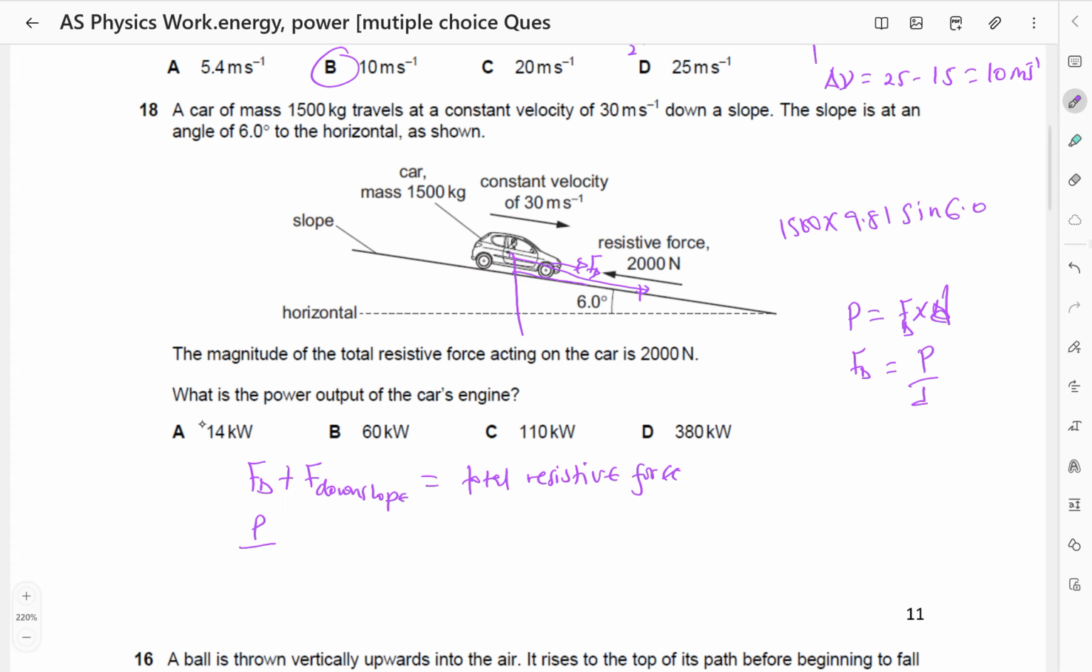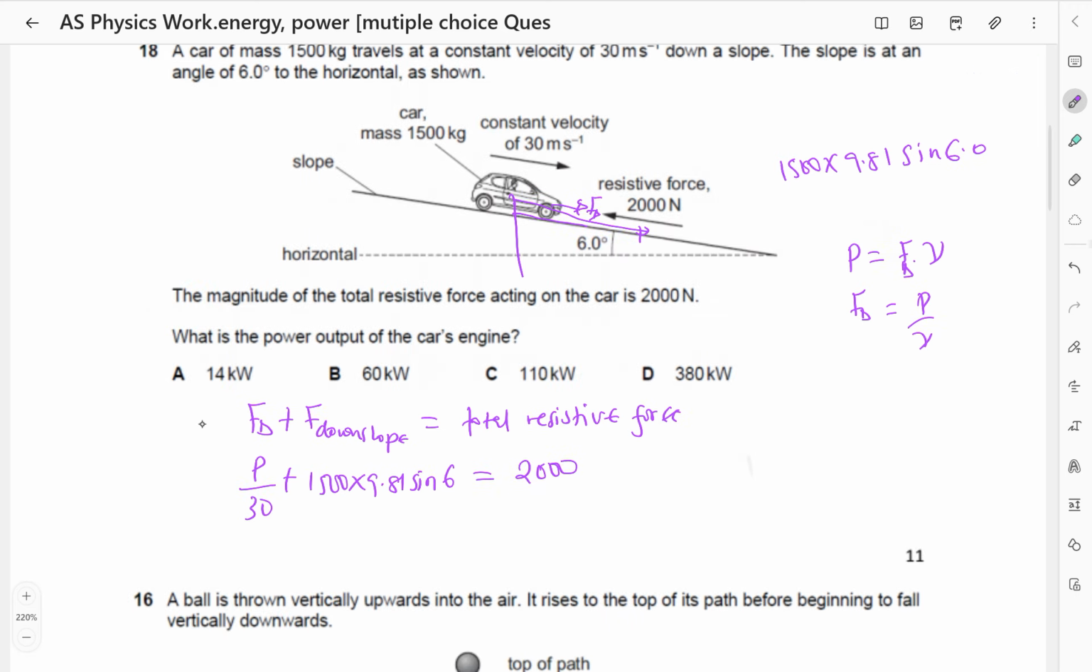Sorry, let me use power is force times velocity, not times distance. Power is the driving force times velocity, so Fd is going to be power over the velocity. So this is going to be power over velocity, which is 30, plus the force down the slope, which is 1,500 times 9.81 sine of 6.0, should be equal to total resistive force, which is, I think, 2,000. Total resistive force is 2,000.